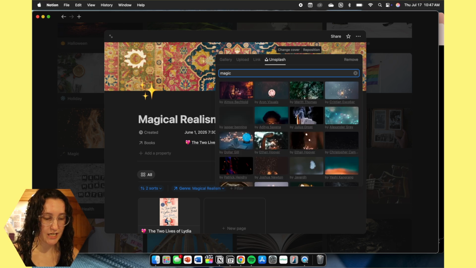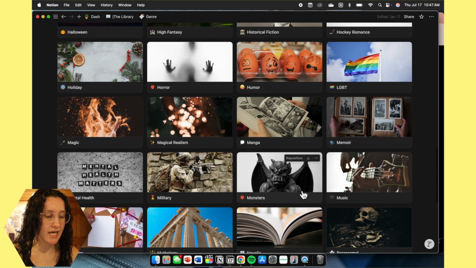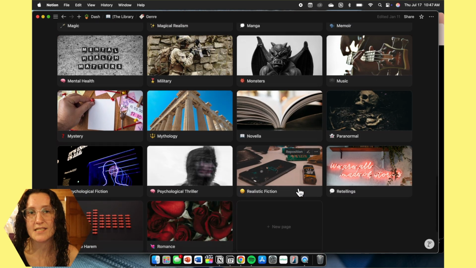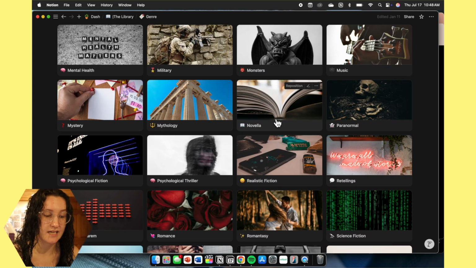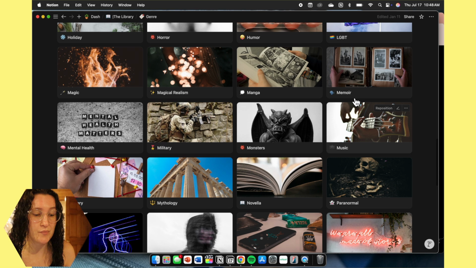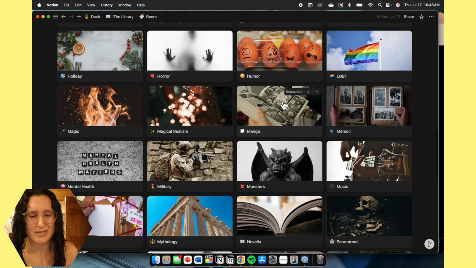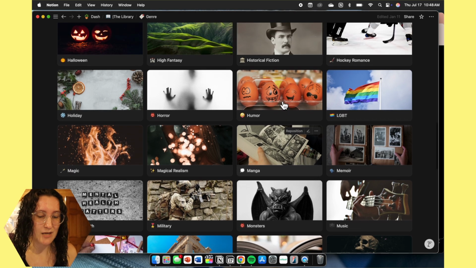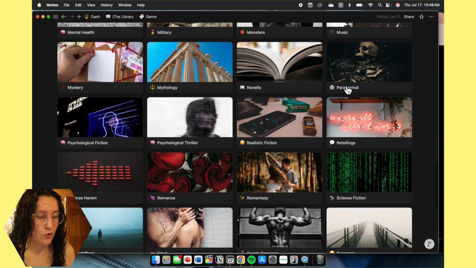I've been trying to go away from just regular romance or paranormal. I'm trying to go more in depth as I continue to add books. Lately, if a book has monsters, I've been adding monsters. If it contains music, I put music in. I have a book that's a manga, but that's probably the only one I'm gonna have. Any books that involve LGBT, I have hockey romances.